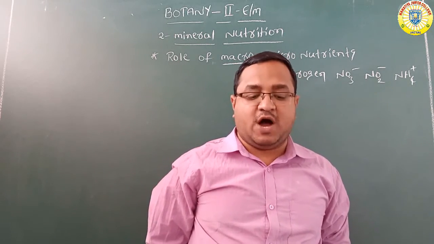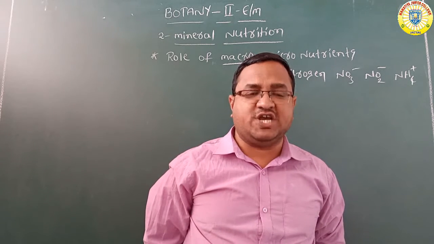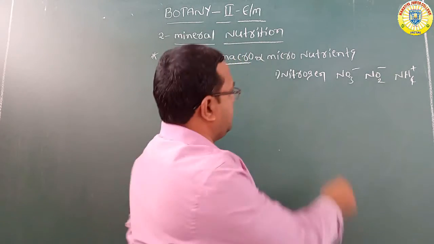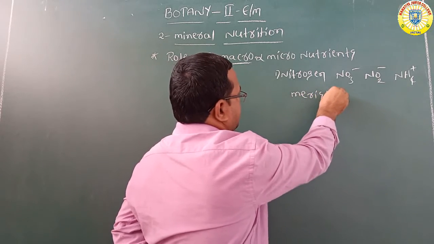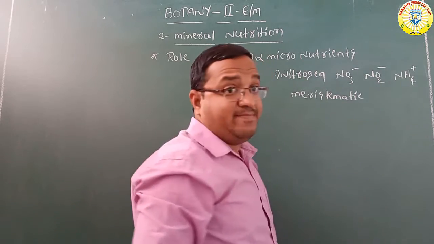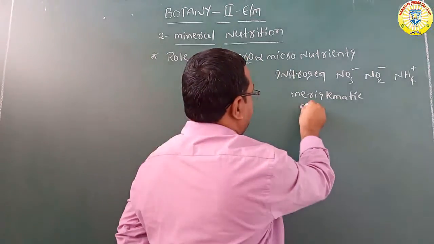Nitrogen is required by all parts of the plant, especially meristematic tissues and metabolically active cells.